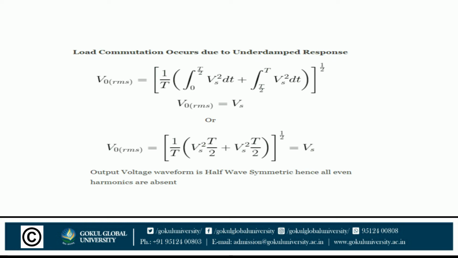V0 is given by summation from n equals 1 to infinity of 4 Vs by n pi sin n omega t. The output current will also be given by summation from n equals 1 to infinity of 4 Vs upon n pi Zn sin of n omega t minus phi n, and Zn is equal to the square root of R square plus (n omega L minus 1 upon n omega C) square.